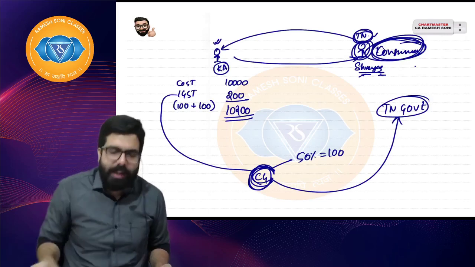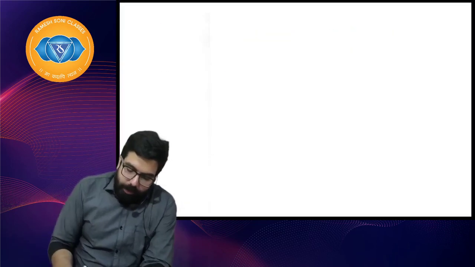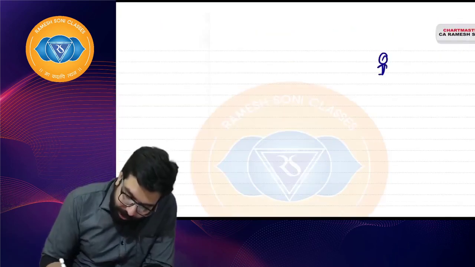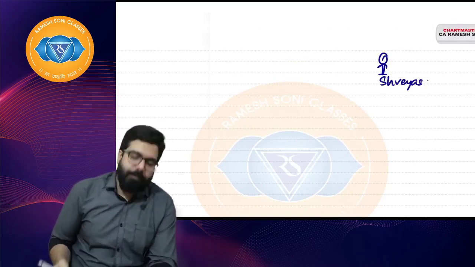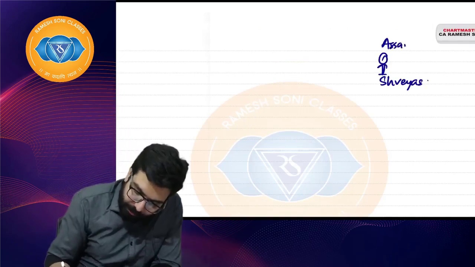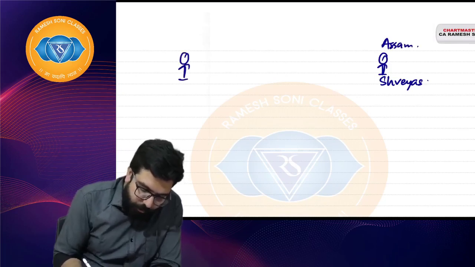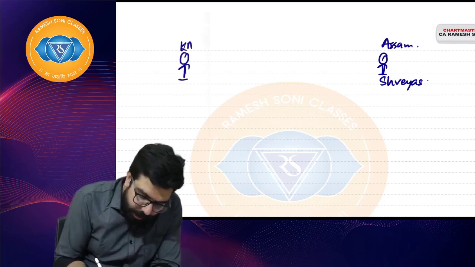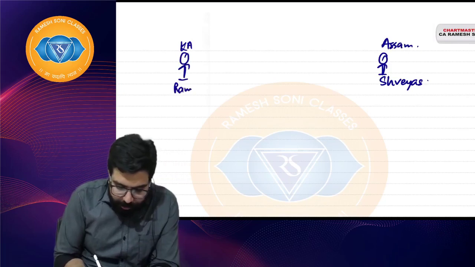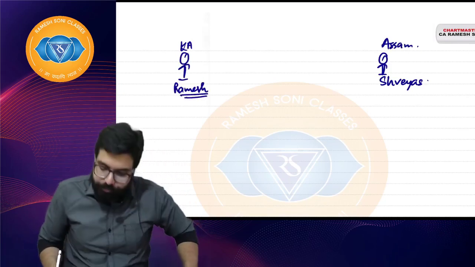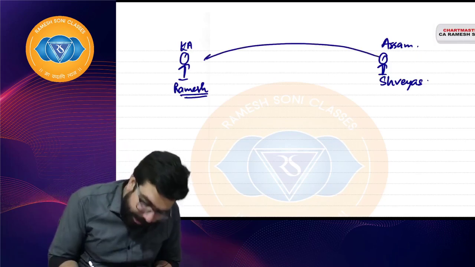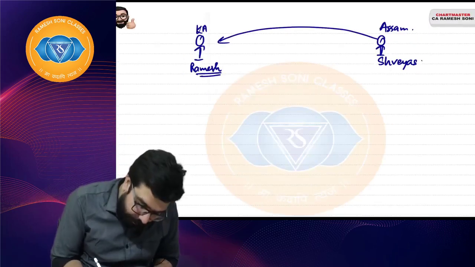I will explain once again. Quickly listen. Sir, there is one Shreyas who is from the state of Assam. Sir, where are you from? I am from the state of Karnataka. Ramesh Soni is from the state of Karnataka and Shreyas is from Assam. Now, Shreyas came to my state, he bought some goods. I charged him the cost of the goods.